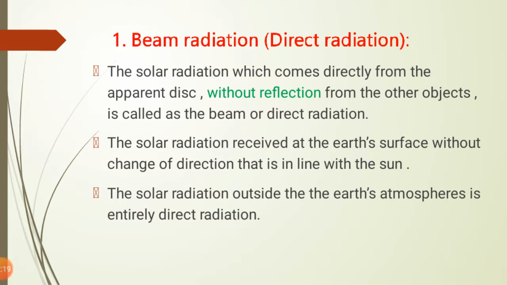The solar radiation which comes directly from the apparent disc without reflection from other objects is called the beam or direct radiation.